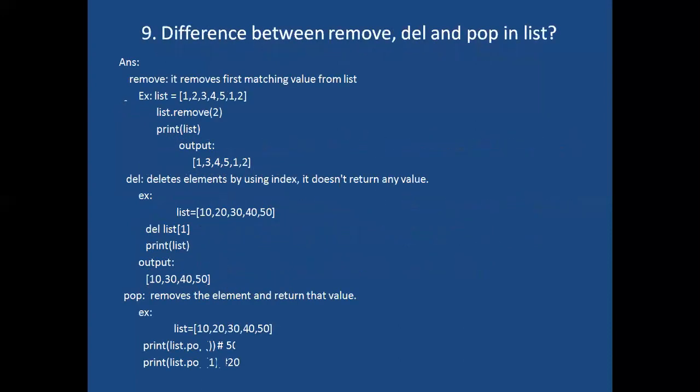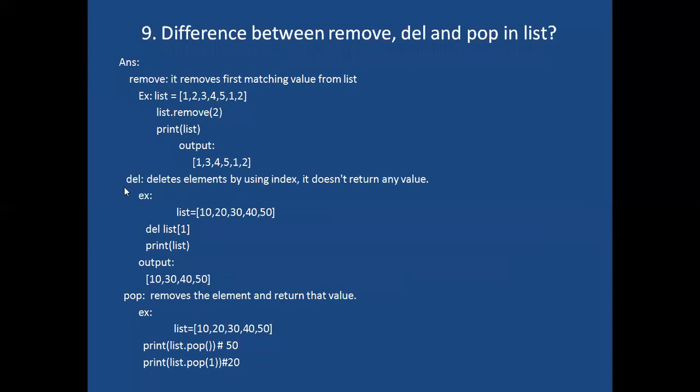Next question. Define the difference between remove, delete, and pop functions. Difference between remove, delete, and pop functions. The remove function, what will it do? It will remove the specified element. Suppose the list contains the specified element multiple times, what will it do? It will remove the first occurrence only.